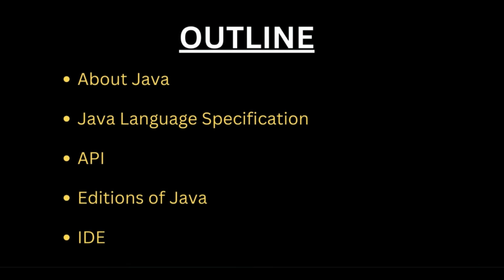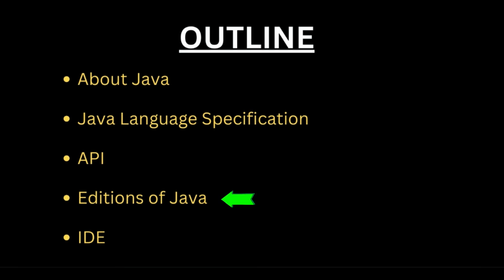Right, so far we talked about Java, where we went through a summarization of what Java is and how it came about. And the next thing we learned is the Java language specification, where we talked about the syntax, and we also talked about the semantic errors you can face in Java. And we have the API, okay, so this can be called a library as well. You don't forget that.